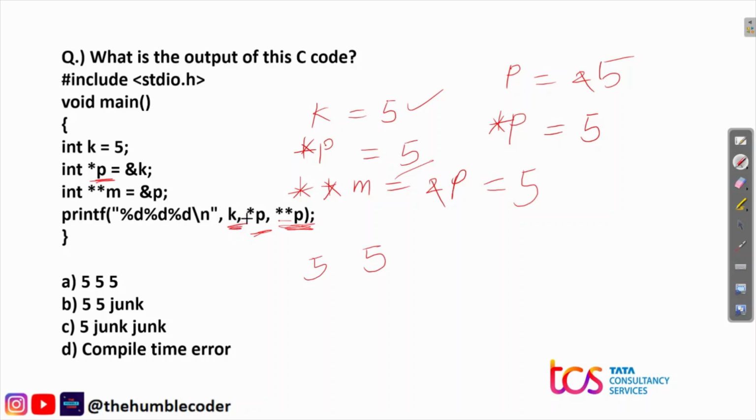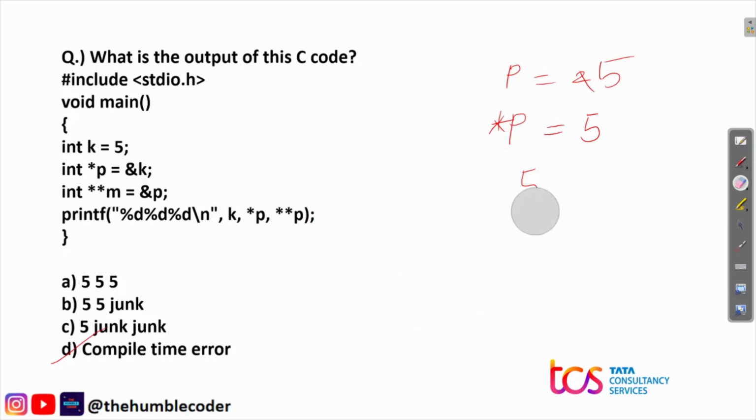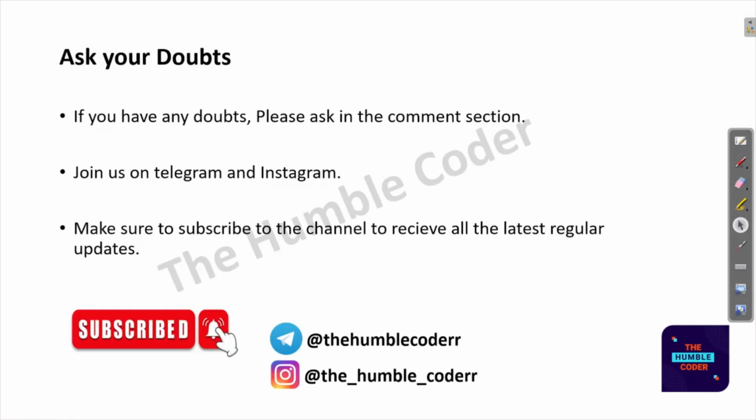Let's see the options first of all. We have the options as three 5s, 5 junk, 5 junk, and compile time error. Since there is nothing as **p, that is pointer to pointer p, it will give a compile time error. So the correct answer for this question is option number D. I hope you have got a clear idea of how to solve it. If you have not, please pause the video and try to dry run the code, so that you will get a better understanding.